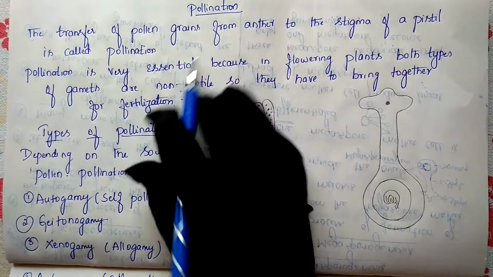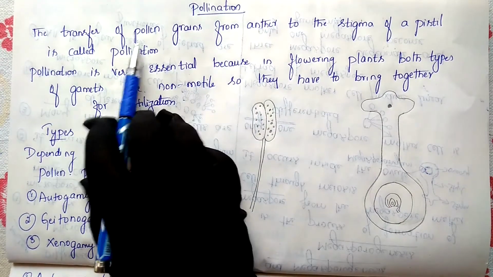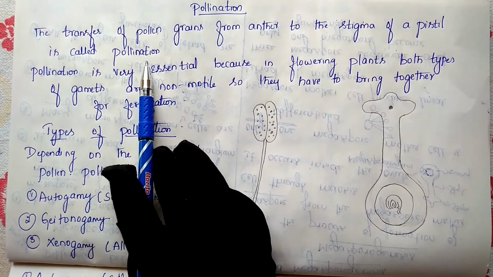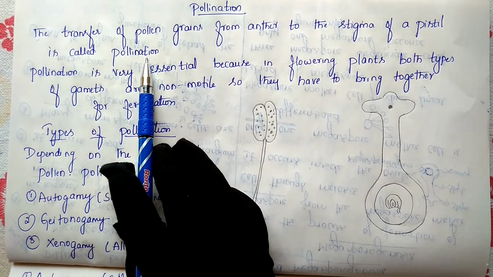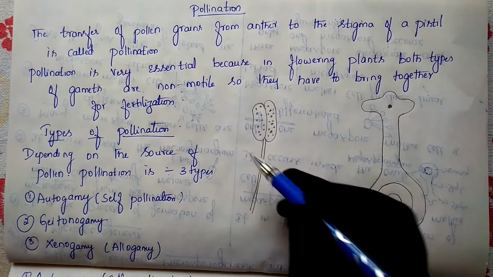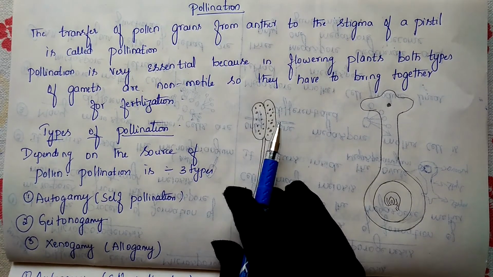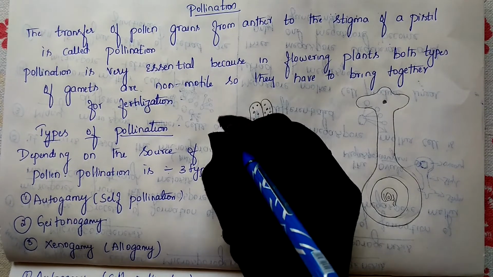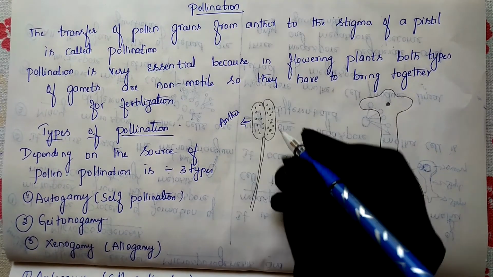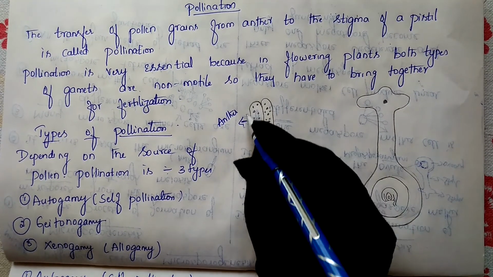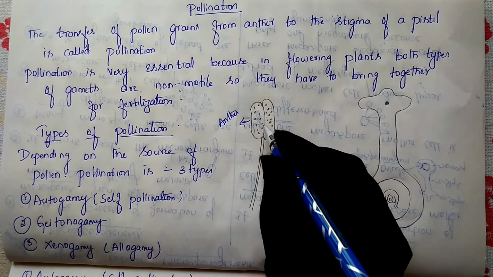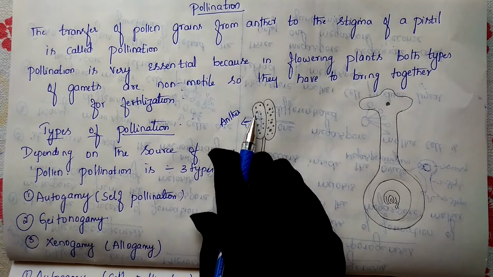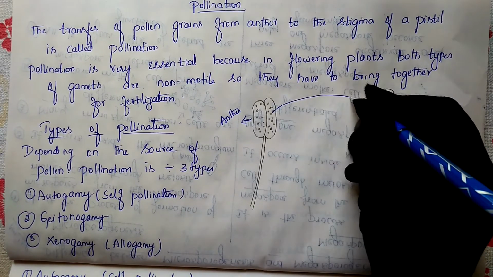Next is pollination. Pollination means the transfer of pollen grains from the anther to the stigma of the pistil. That is the main definition of pollination. Where are the pollen grains present? Pollen grains are present in the anther. This is the structure of the anther, and these dots I mentioned are the pollen grains. So it is the transfer of pollen grains from anther to the stigma of the flower.